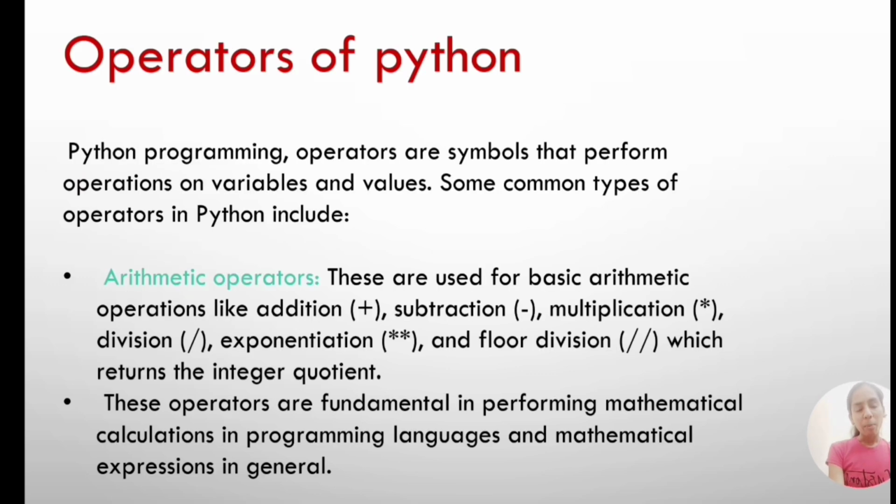Let us see the operators of Python. Python programming operators are symbols that perform operations on variables and values. Some common types of operators in Python include arithmetic operators, logical operators, comparison operators, identity operators, bitwise operators, and Boolean operators.